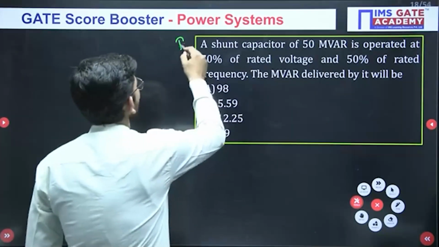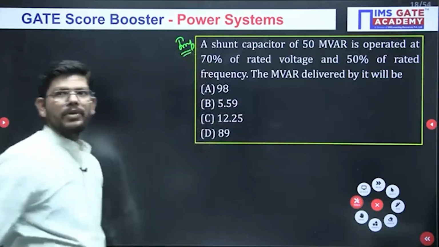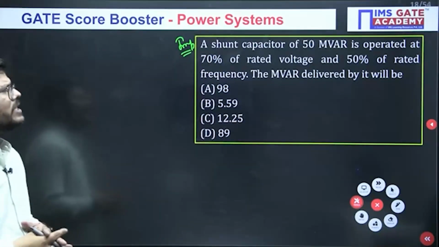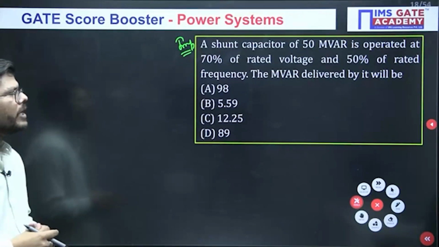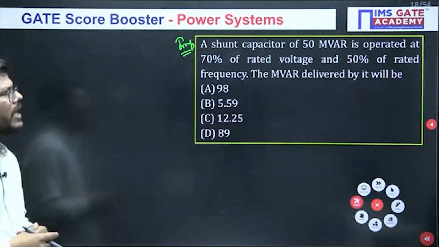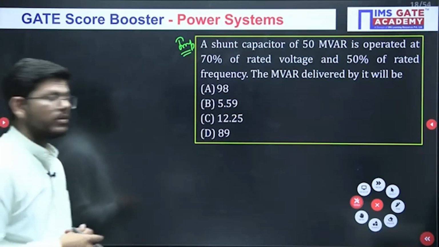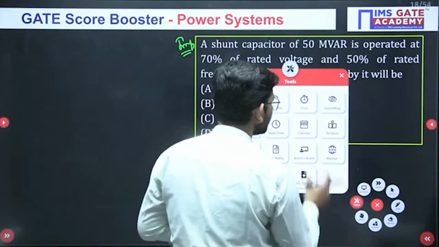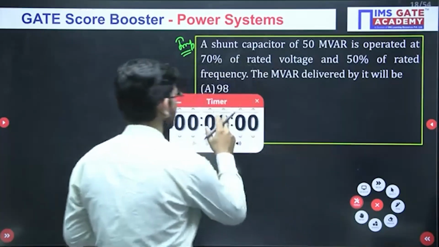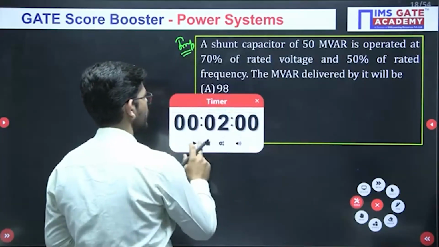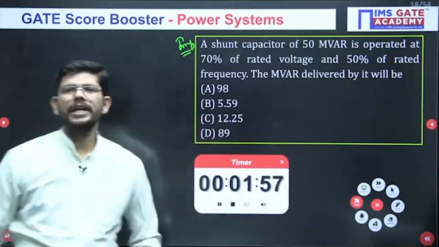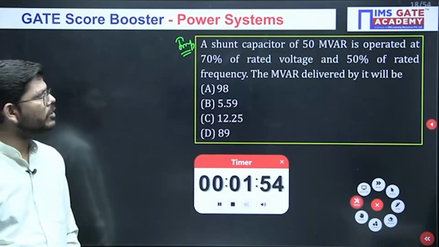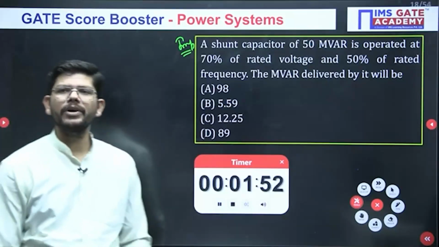Again, this is from compensation and it is also very important. A shunt capacitor of 50 MVAR is operated at 70% of rated voltage and 50% of rated frequency. The MVAR delivered by it will be. Okay, let me see whether you are able to solve this. We have the value of shunt capacitor and it is operating at 70% of rated voltage and 50% of rated frequency.